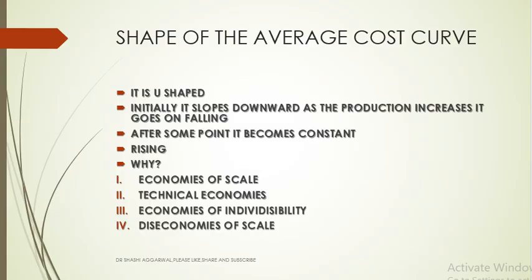And why is the shape of the average cost curve U-shaped? This is also a very significant question. It initially slopes downward as the production increases, basically due to increasing returns to scale, the production increases at an increasing rate and cost diminishes, and because there are many economies of scale, initially it slopes downward, then it becomes constant, then it starts rising. And what are the reasons? Economies of scale, technical economies, economies of indivisibility, and diseconomies of scale.